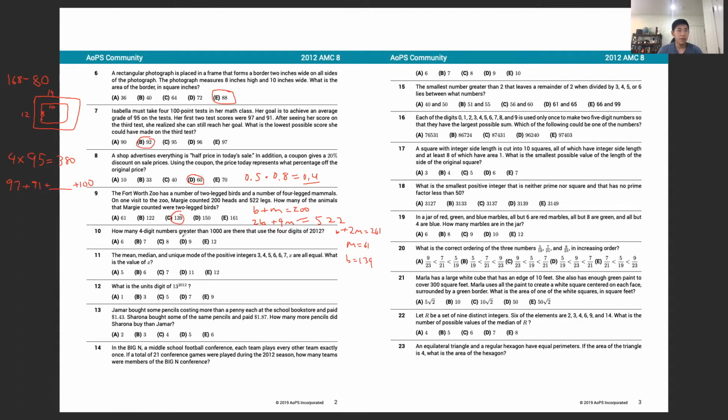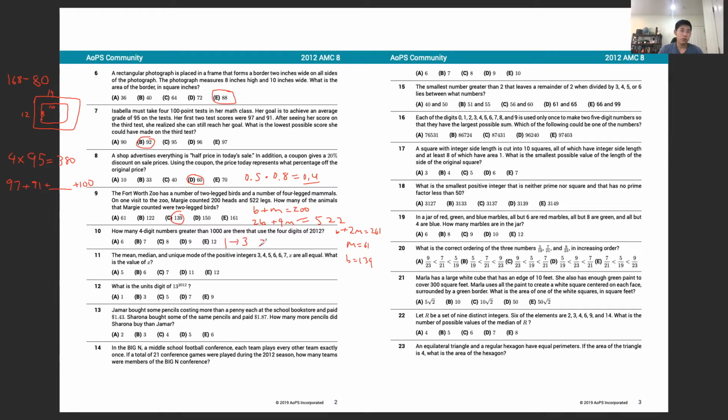Problem 10. How many 4-digit numbers greater than 1,000 are there that use the 4 digits of 2012? We know that the first digit can't be 0, but it can be 1. If the first digit is 1, our remaining 3 digits are 202. These can be arranged in 3 different ways, either 220, 202, or 022. So a 1 as a first digit gives us 3 possibilities.